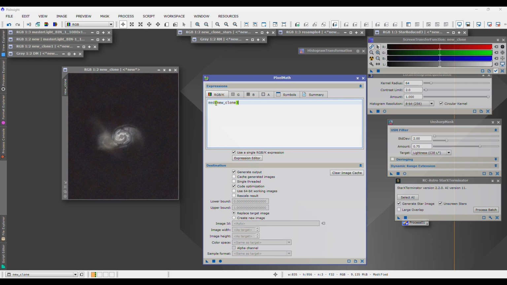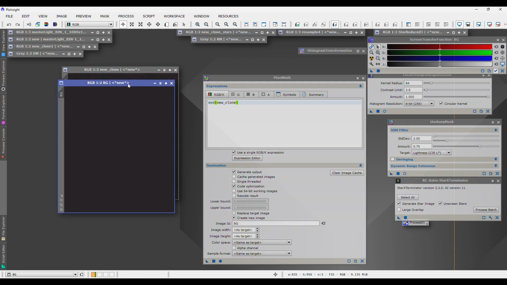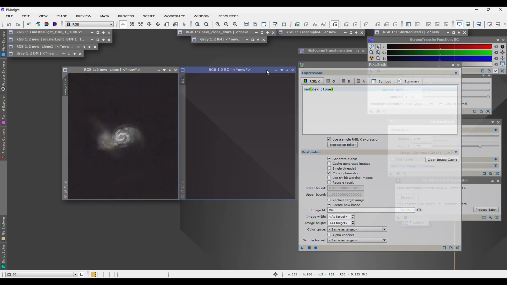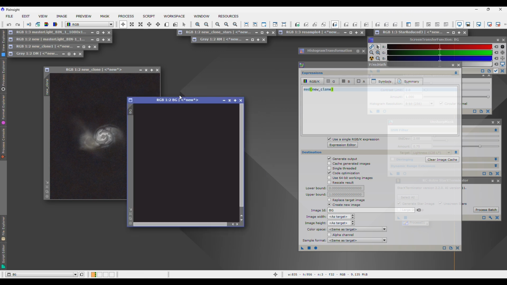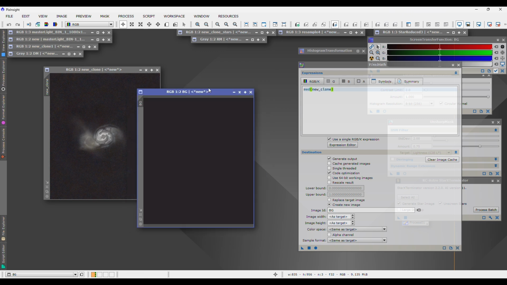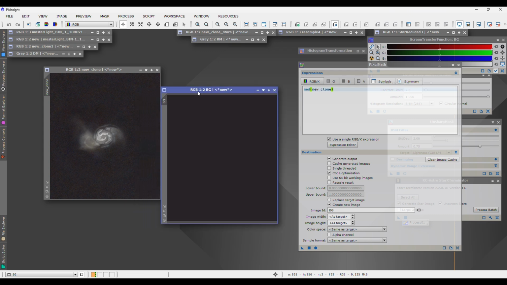So MED, open parentheses, the name of the image, and then close parentheses. We're going to create a new image entitled BG for background. And I think we're ready to go. We're going to drag our triangle on top of that. And as you can see, what it's done is it's given you kind of a basic median value of that background. And it's kind of an interesting color. You know, it's somewhat of a grayish reddish color because that represents the median overall average of the background that we're looking at.